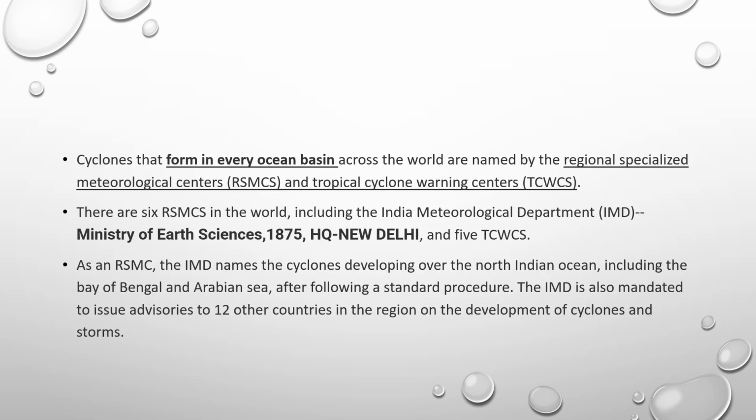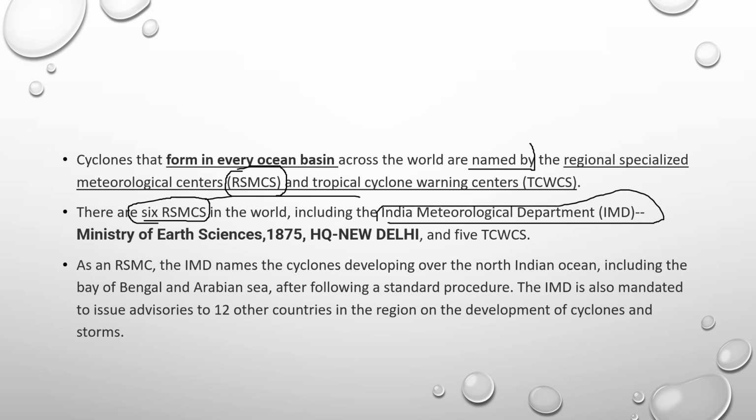Not only are the North Indian Ocean tropical cyclones named, but overall in the world, cyclones are named. And named by whom? The regional specialized meteorological centers. In the world, you have 6 regional specialized meteorological centers, and the India Meteorological Department is one among them. It's a very unique thing and you have to know it. It's very important for competitive exams.